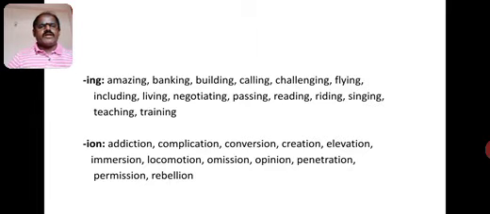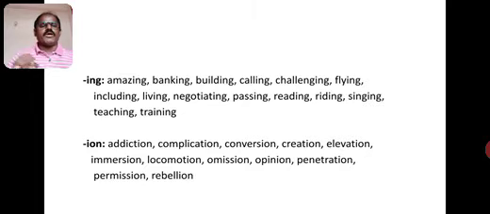Live is the root word, the suffix is the ing form. When we add these two together, it has become living. Next, negotiate. Negotiate is the root word. Ing form is the suffix. So when we join the ing with the negotiate root word, it has become negotiating. Pass is the root word. Ing is the suffix. When we join pass and ing together, we got a new word, that is passing.